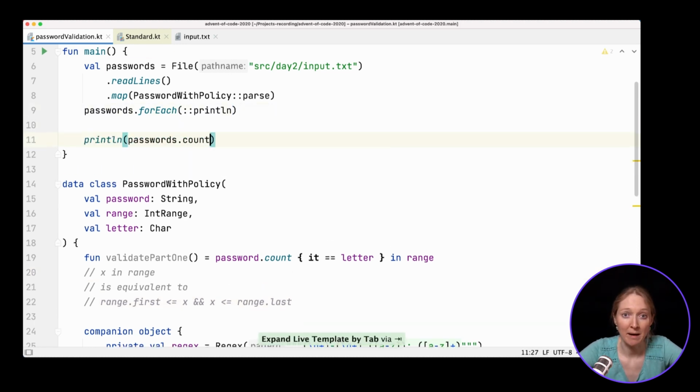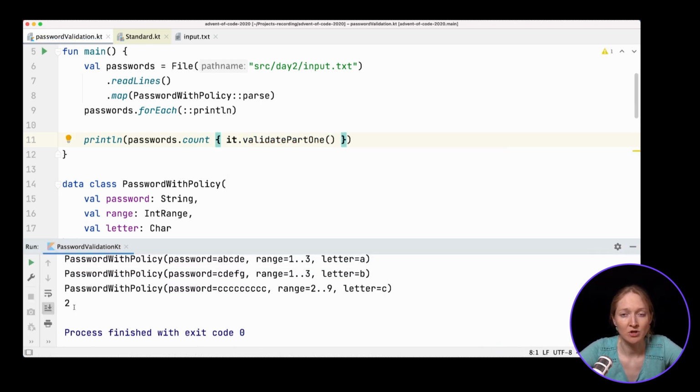Now we count how many passwords conform to the given policy. Let's run it against our sample input to check the result. Yep, we see 2 as expected.